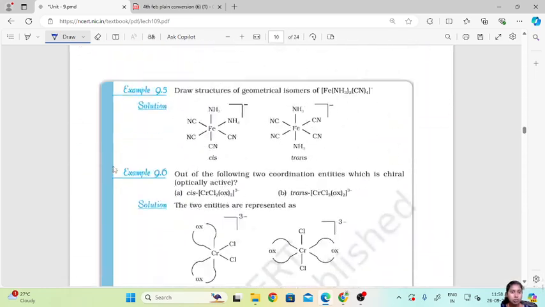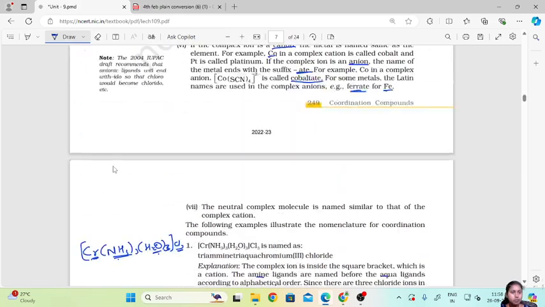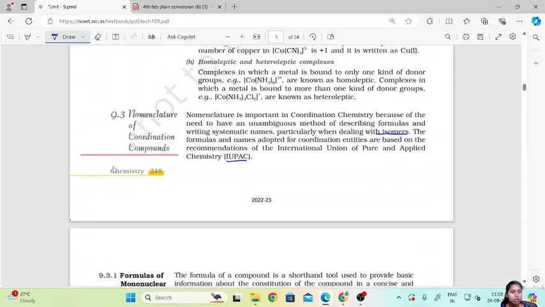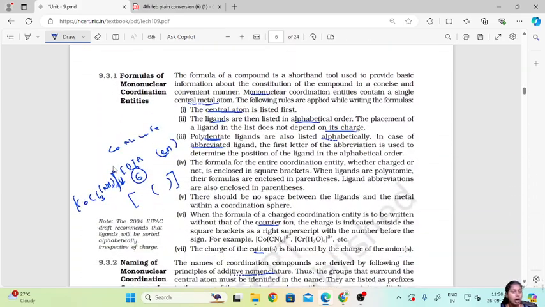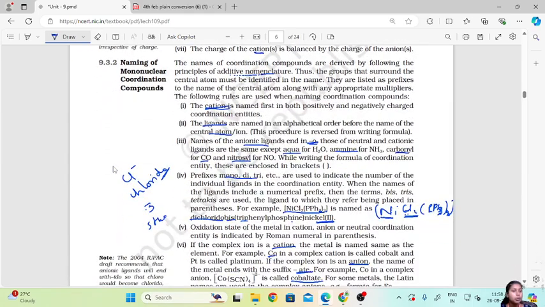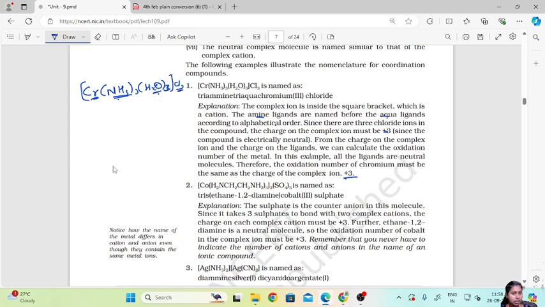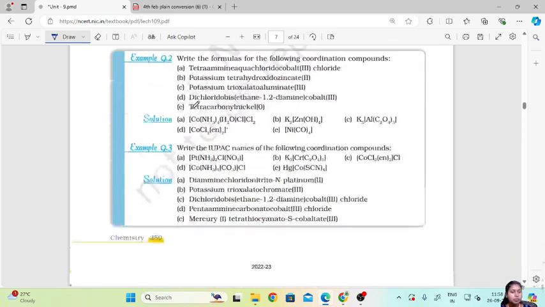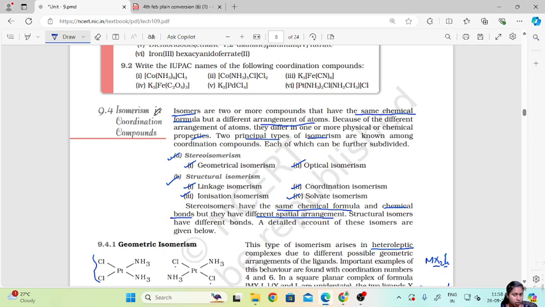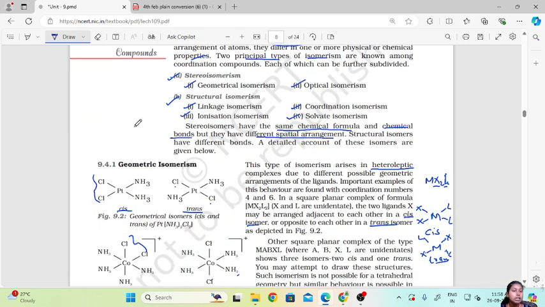So in today's video we have seen the nomenclature of coordination compounds. We have seen how to write a formula for coordination entities, how to name the coordination compounds, and one example of how to name it. Then we started with isomerism in coordination compounds, and we have seen the two principal types of isomerism, that is stereoisomerism and structural isomerism. The stereoisomerism is subdivided into geometrical and optical isomerisms, whereas structural isomerism is subdivided into linkage, coordination, ionization and solvate isomerism. And we have seen each of them in detail.